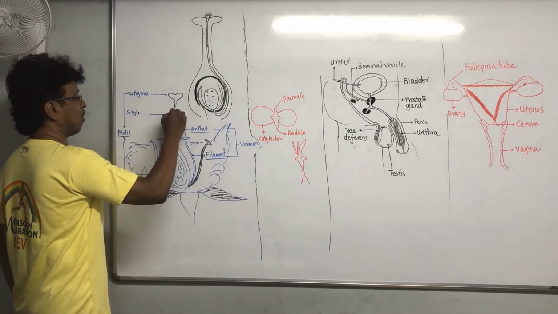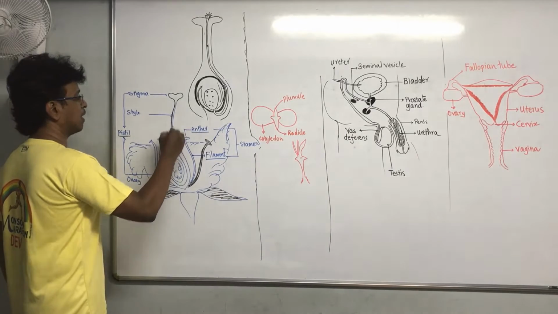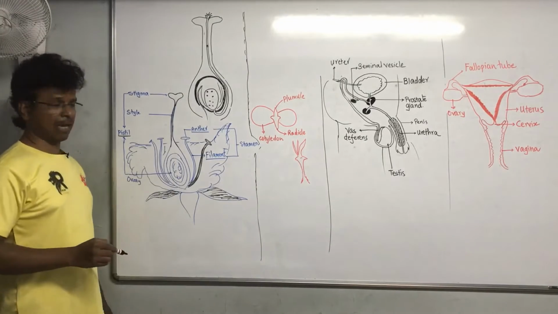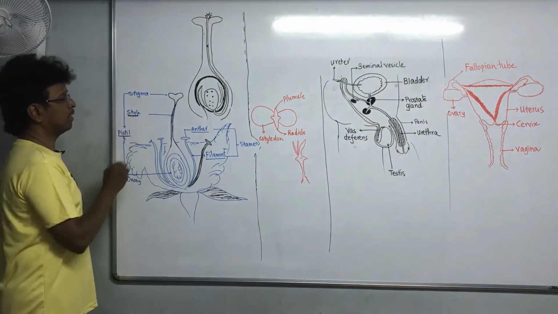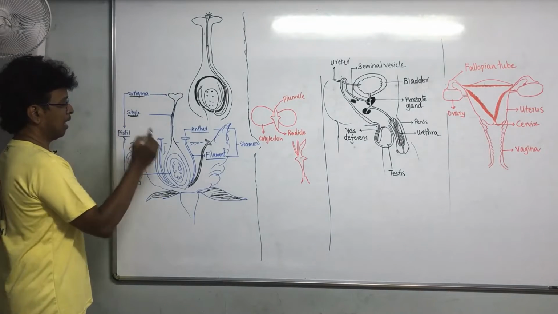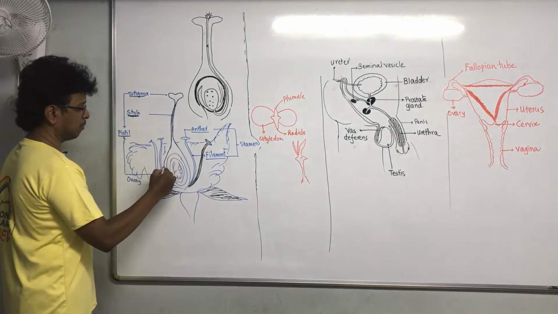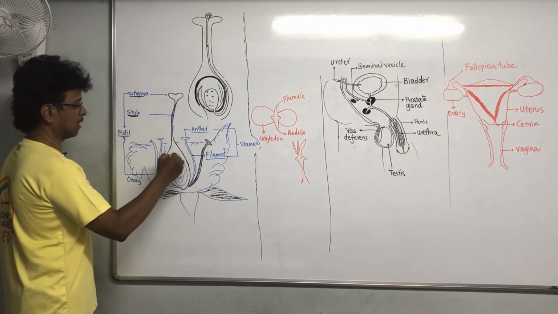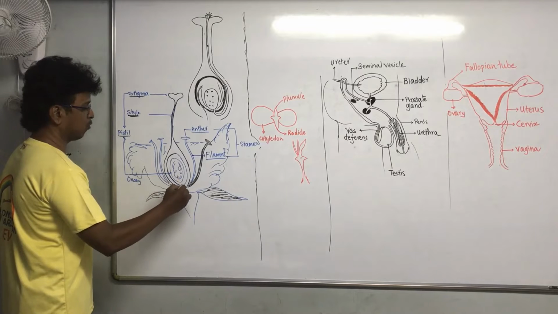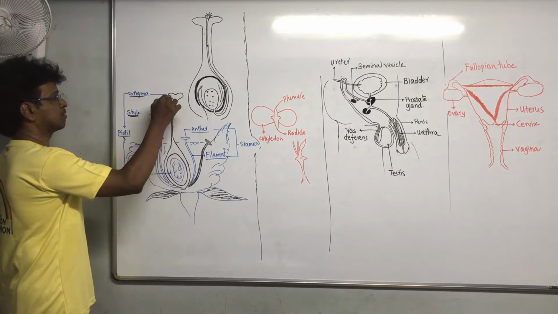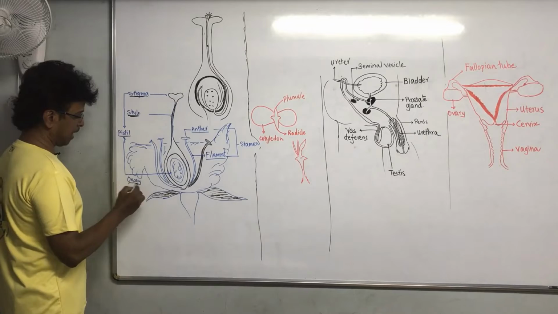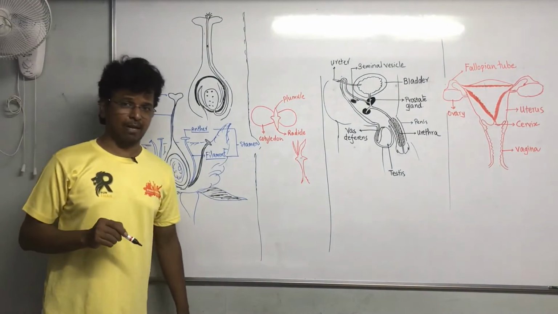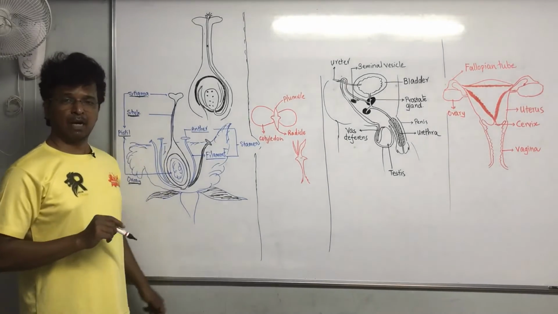And then there is a long tube which is called the style. At the bottom there is a balloon-like bulging structure, which is the ovary. All these three, stigma, style and ovary, make the female part of the flower, that is called the pistil. Are you getting my idea, students?